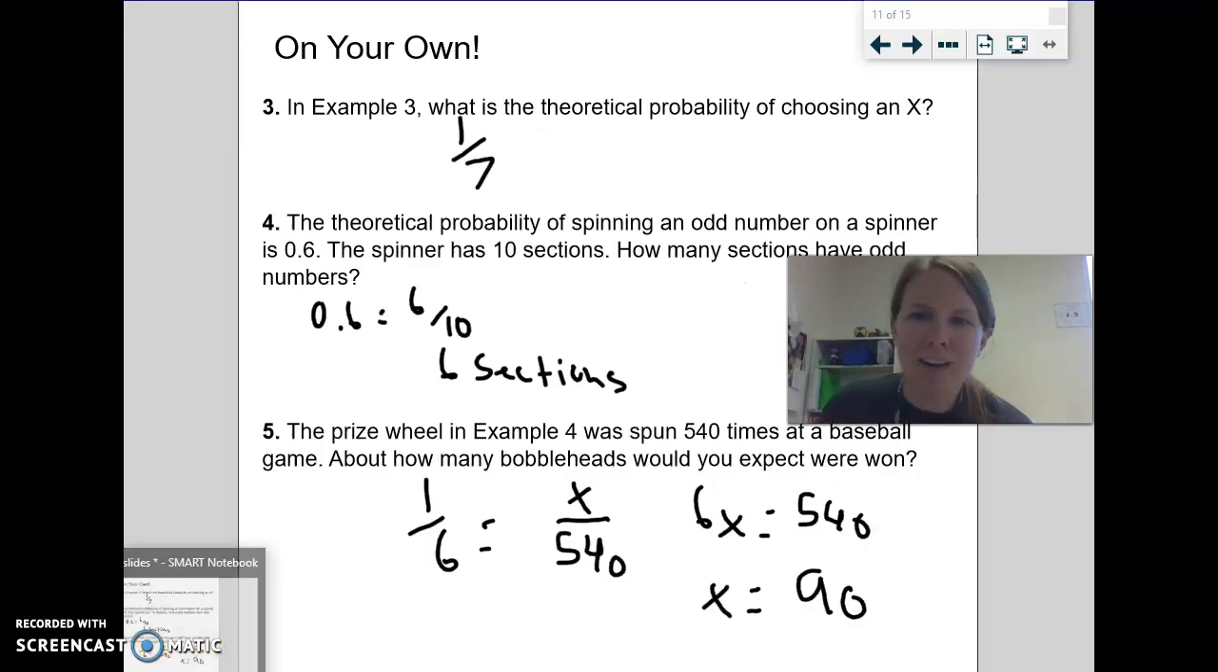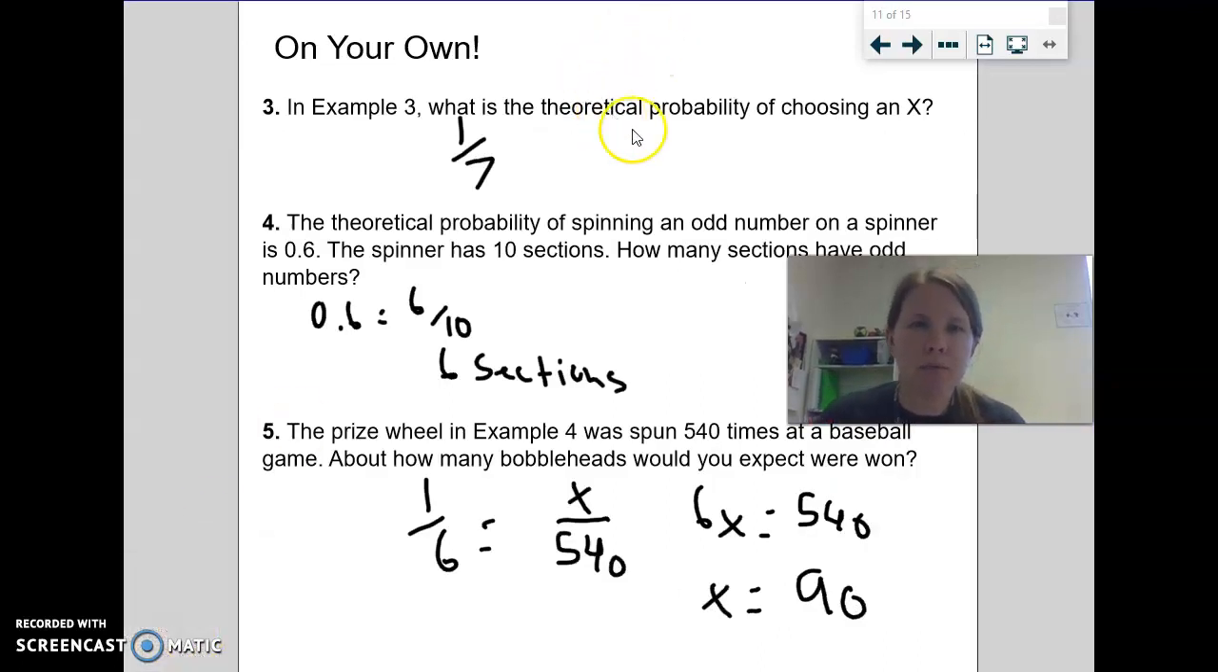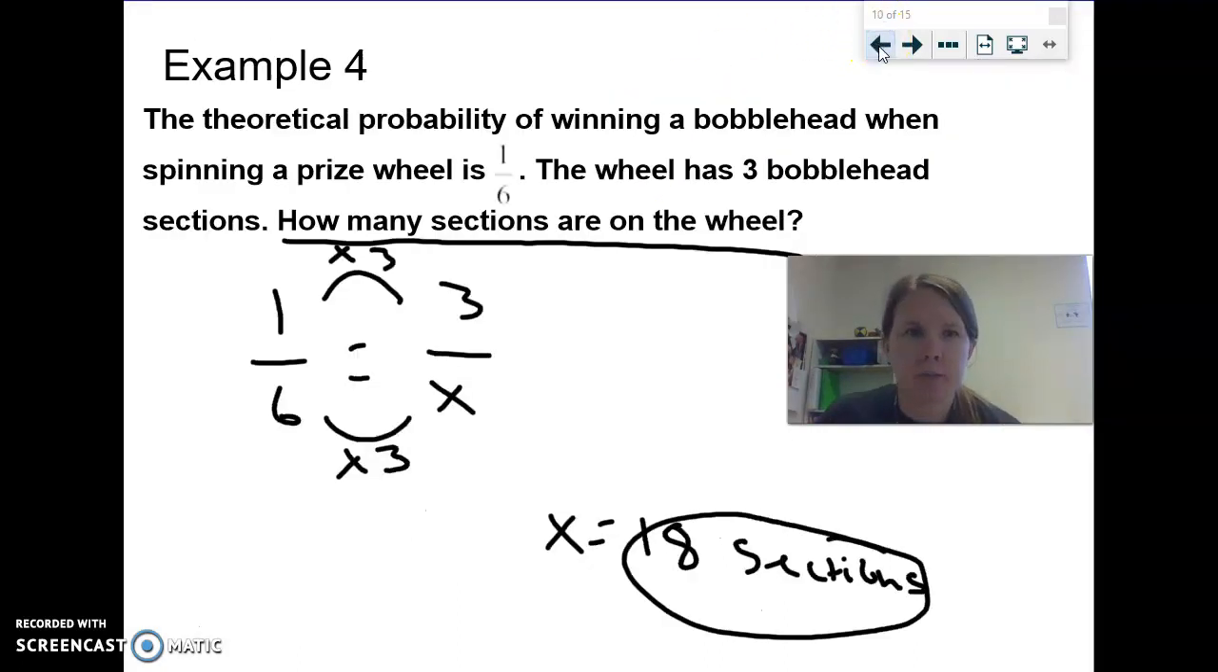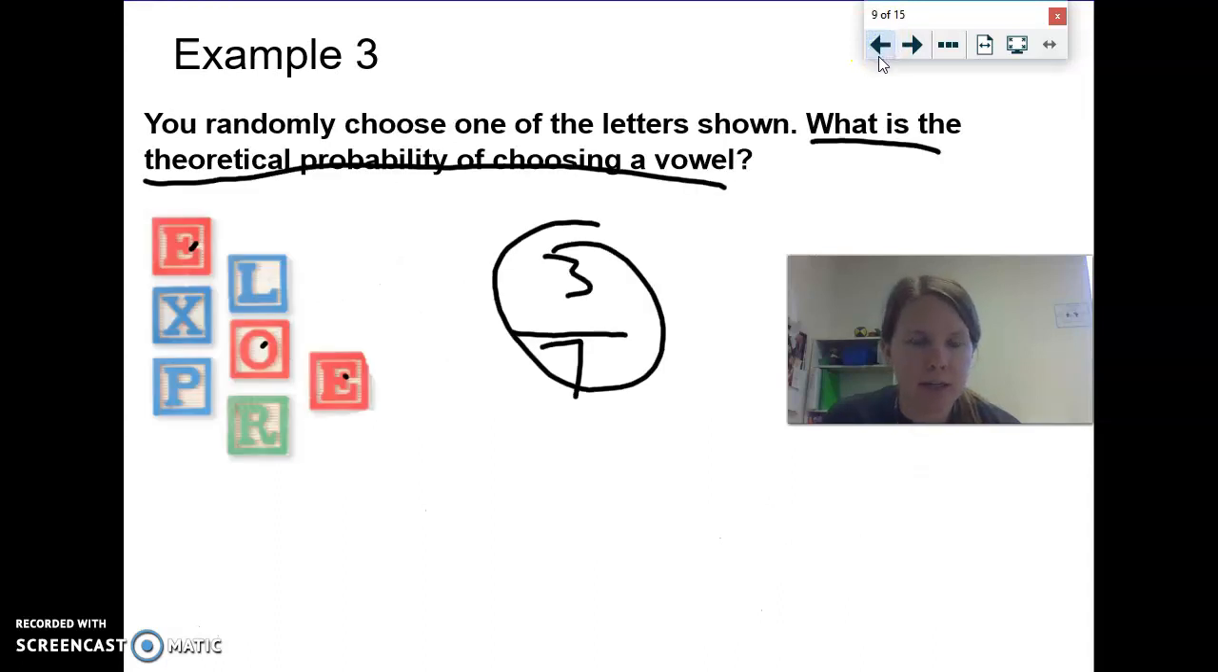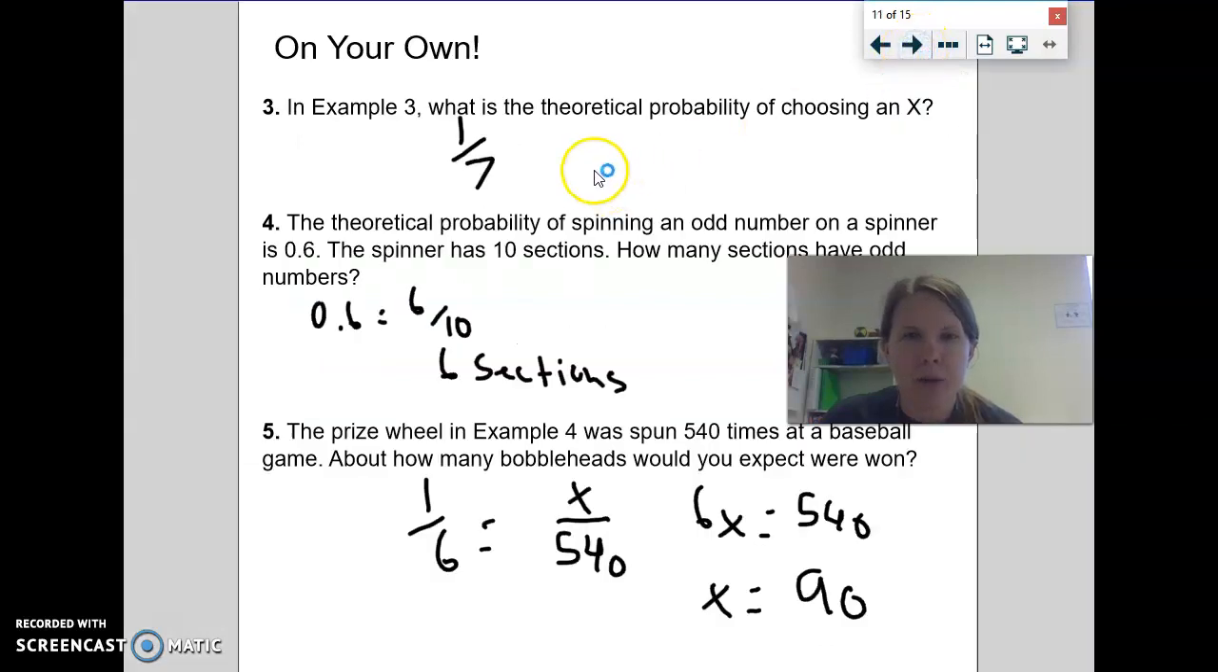Alrighty, coming on back, here are your answers for these problems. So your theoretical probability, if you go back in example 3 and take a look at all of our letters, there's a total of 7 letters, only one of them is an X, so your probability is 1 out of 7. This one, theoretical probability of spinning an odd number in a spinner is 0.6.